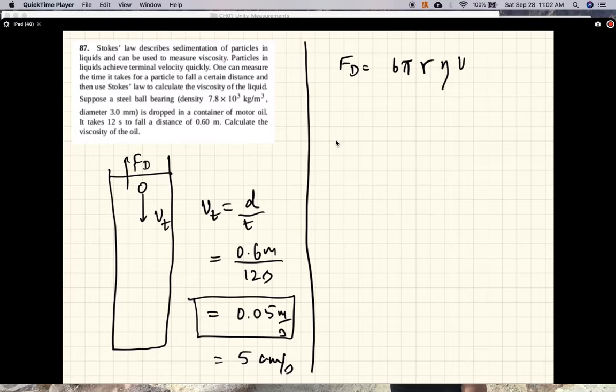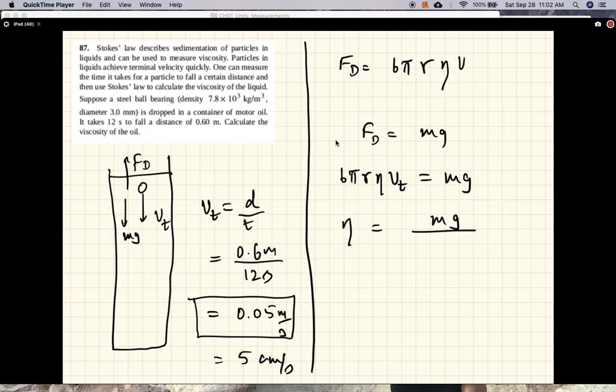Now when the object has reached terminal velocity, the drag force is equal to the weight of the object, and that's why the object is not accelerating. So at terminal velocity, the drag force is equal to mg: 6 pi r eta times terminal velocity is equal to mg. All right, so if you want to find the viscosity, it's mg divided by 6 pi r vt.